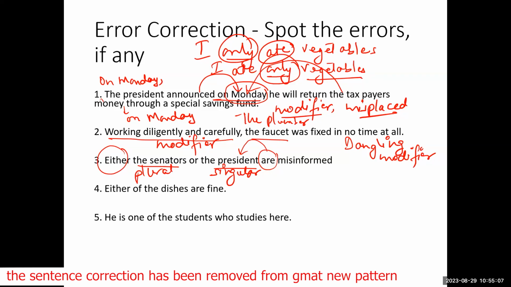Okay. So either X or Y, the verb will match Y. So here, "either the senators or the president are misinformed" will be wrong because president is singular. So I need to use the word is. This problem is called subject verb agreement.